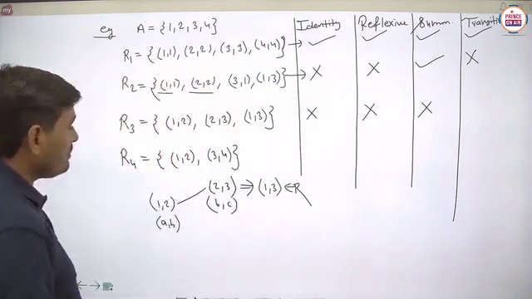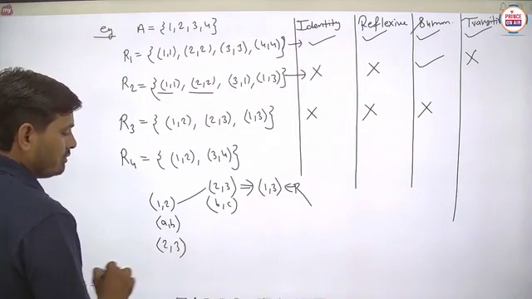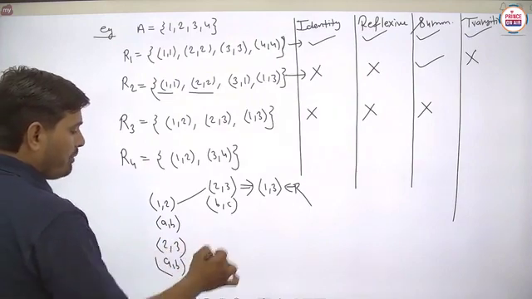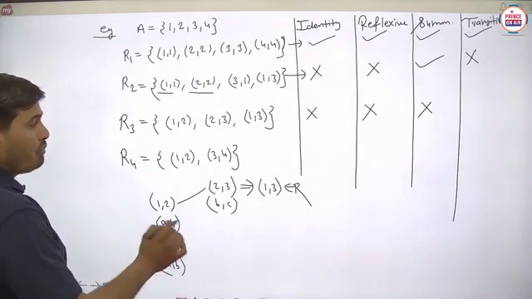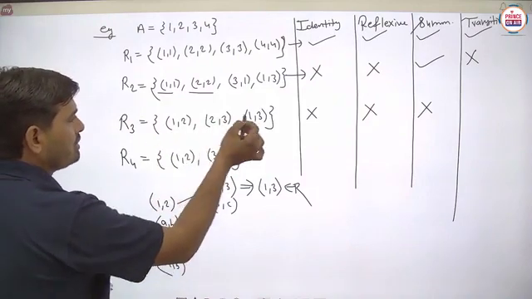Then after that we have to take the second, 2,3. We take this part as AB. Then we check whether any other ordered pair BC is there or not. Means any ordered pair starting with 3 is not there, because these are 1,2 and 1,3.